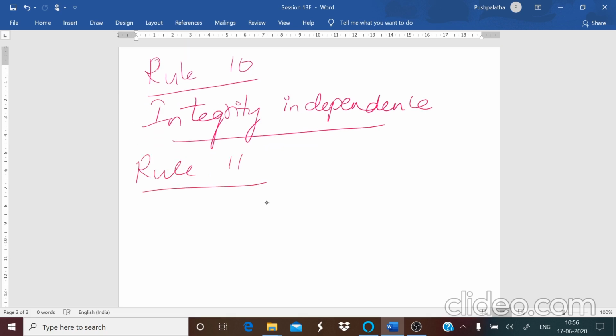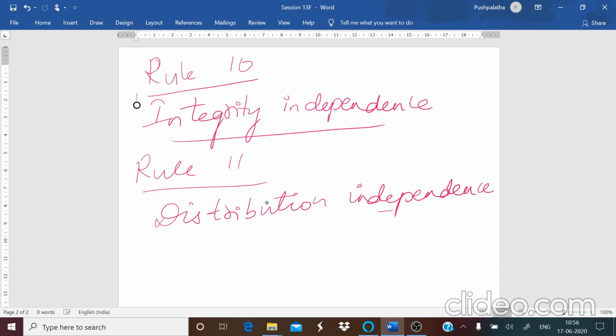Rule number 11, distribution independence. Here what happens is, when you are going to send a part of the data, distribution, we are saying distributing, that is you are giving out. So when you are giving out, it may be the whole database, or you may be giving only a few records of the database, only a few files from the database.